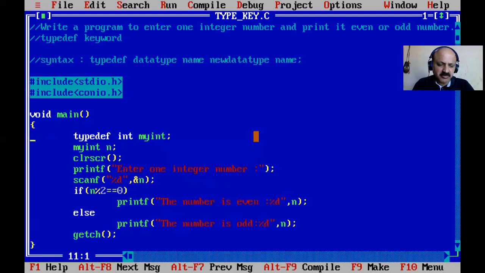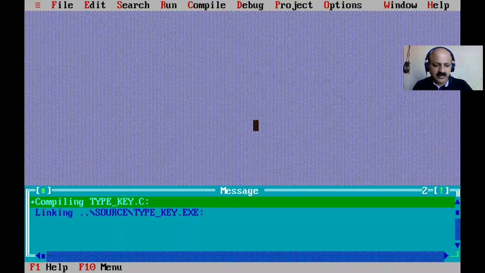Okay, so complete, a very simple concept. Typedef is a keyword giving the existing data type a new name, and then you can refer to this data type by this new name and declare your variables, all your coding as it is, no change. Okay, so I close this file and then quit.